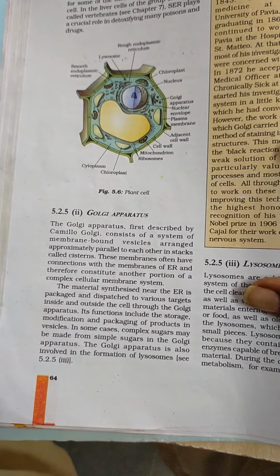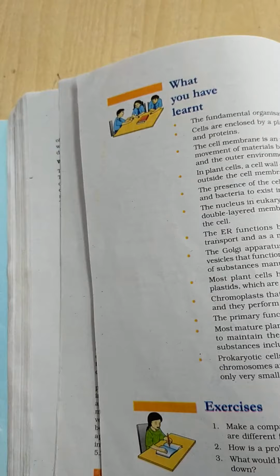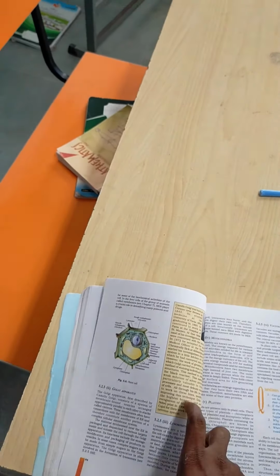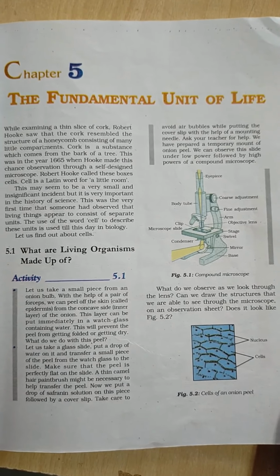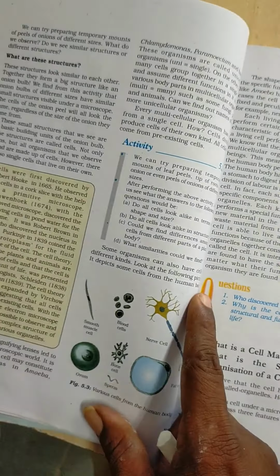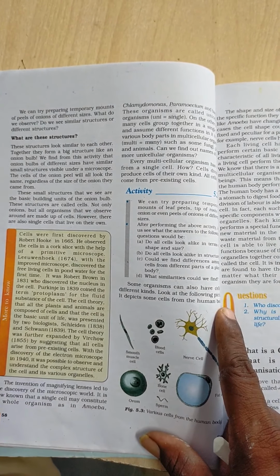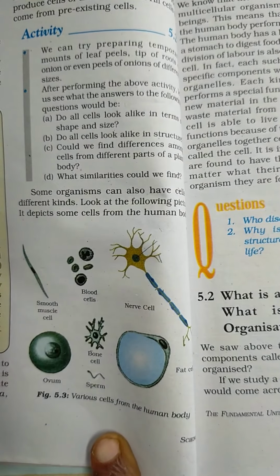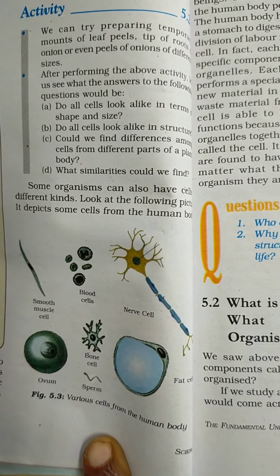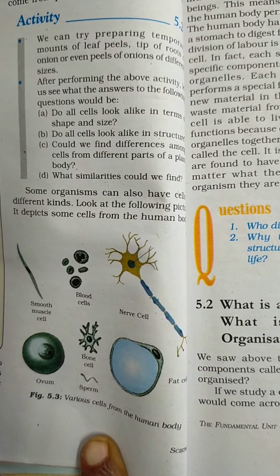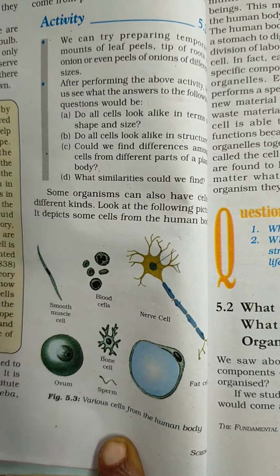So this is the major part of this lesson. This lesson is over. You have to study and read this lesson fully, and prepare the question answers. I will show the number of pages. These cells, nerve cells, ovum, sperm, blood cells, smooth muscle cells are given in your book.